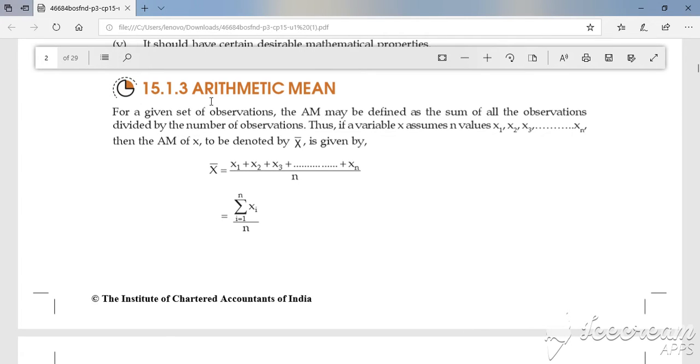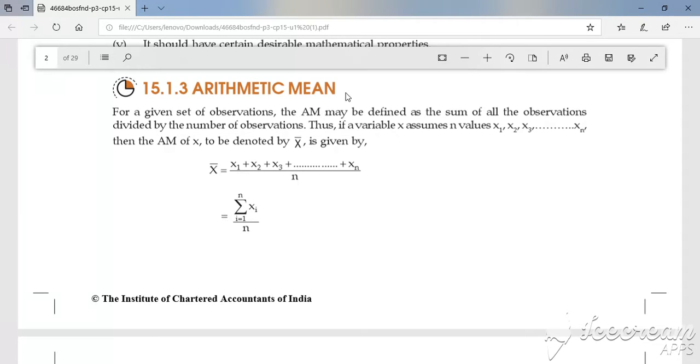Yes, now here is the first one, which is arithmetic mean. So what is this arithmetic mean? Arithmetic mean is nothing but simply your average. If I have two numbers, let us call them A and B, how do we find its average? It can be done like average equals A plus B upon 2.